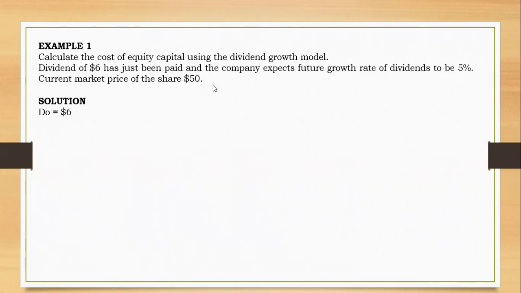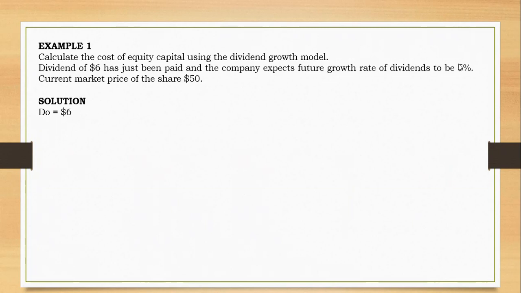Now you have to ask yourself if this market price is exclusive or inclusive of dividend. Since the dividend has just been paid, that means the dividend is not included in the current market price. So the P0 current market price should be ex-dividend.